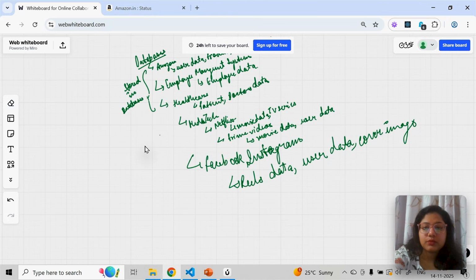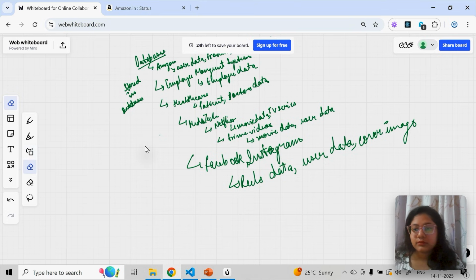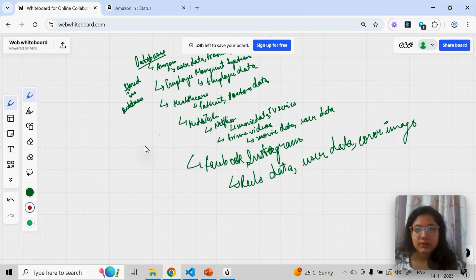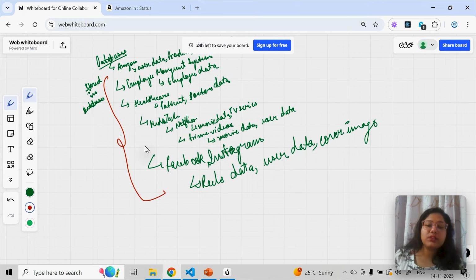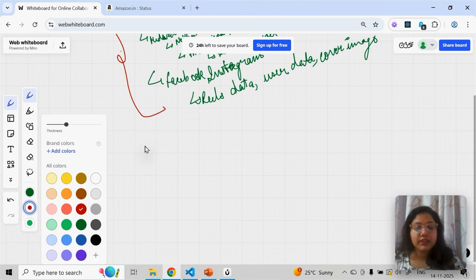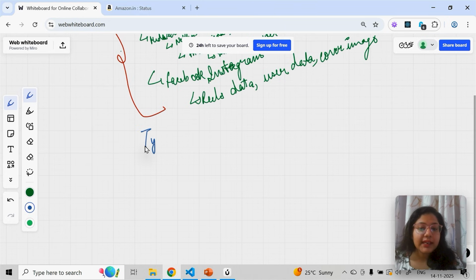Okay, let me just remove this part and I'll mark this complete as complete data. So all this data will go and be stored in some database. Now the next question comes: how can I store the data? That is types of databases.